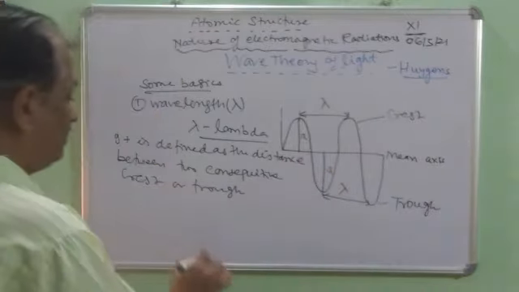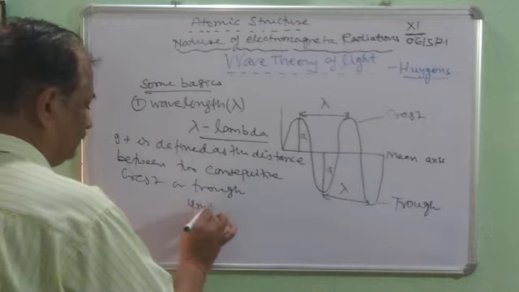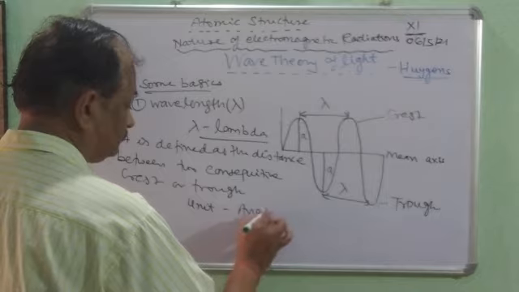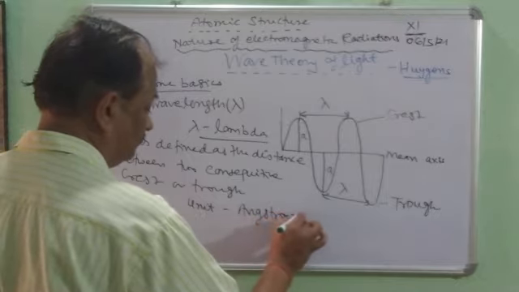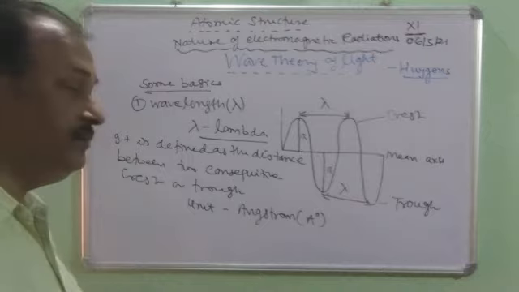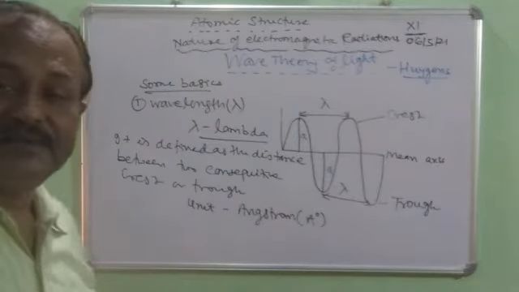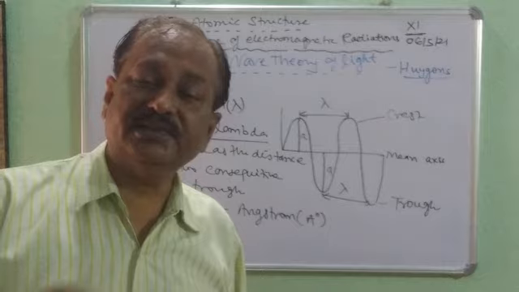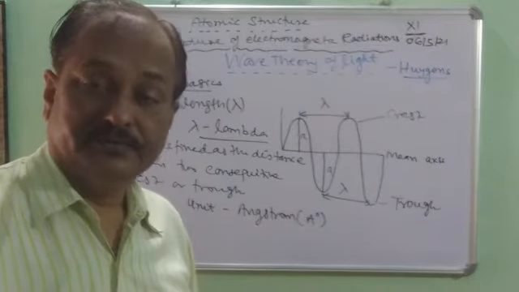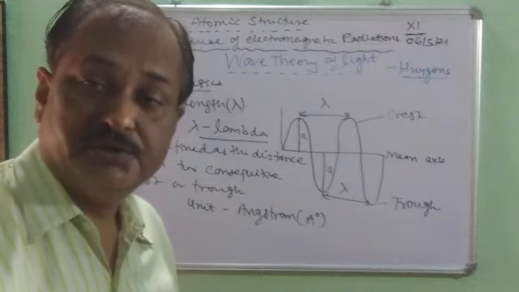Now its units. It can be angstrom, with the capital A and a power notation, it can be millimeter, it can be picometer. So there are different units, and it depends on the type of rays used.